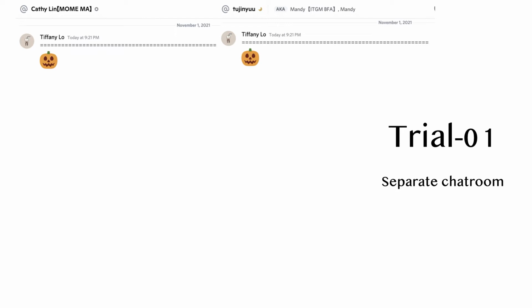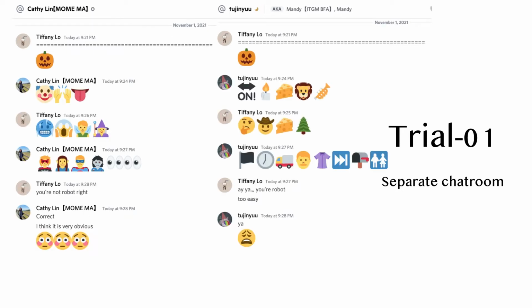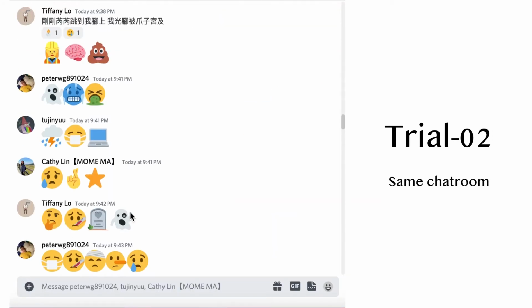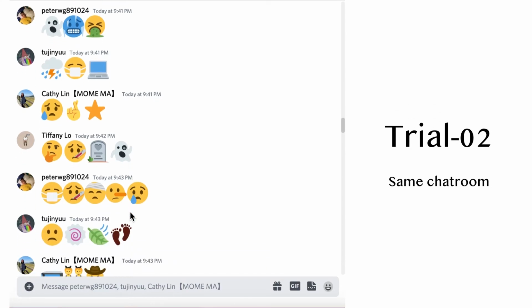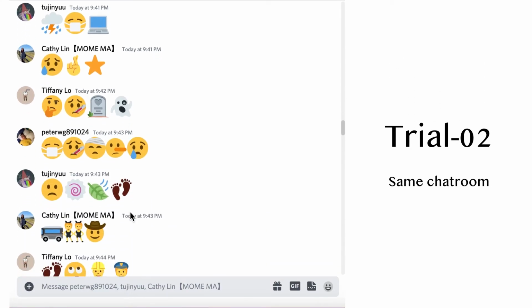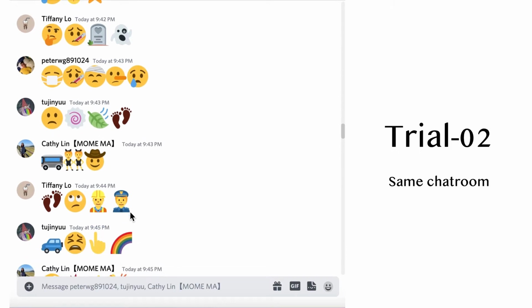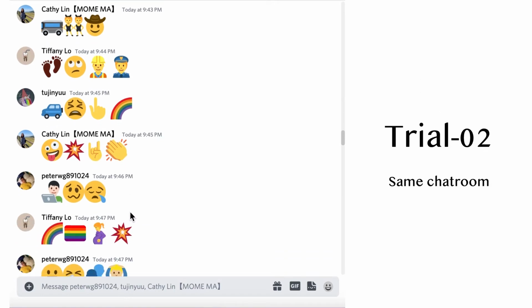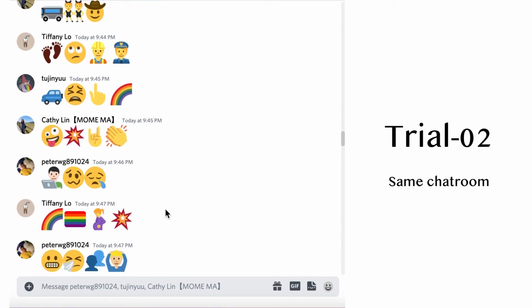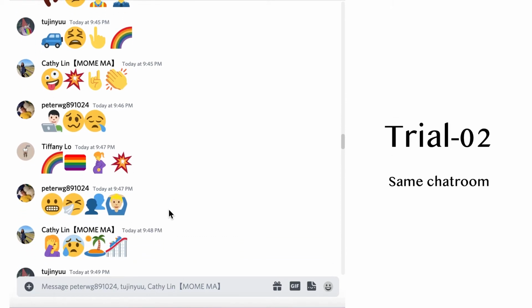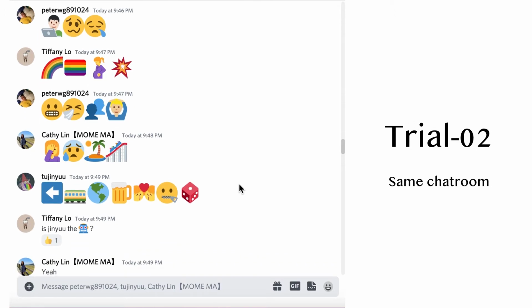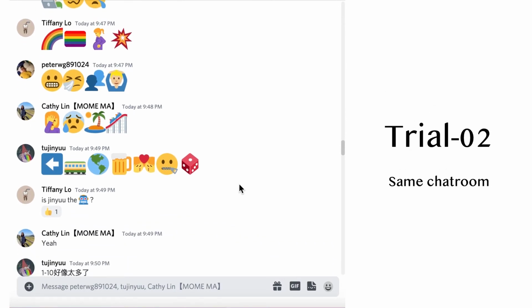In the first trial, the robot was spotted immediately because of the weird amount of numbers generated, so I had a version 2. In version 2, I asked people to attend the same chat room to see if it would add complexity. And it sure does add complexity, but the same issue happened: when the weird amount of emoji was typed, it is very obvious that this is generated by the robot.